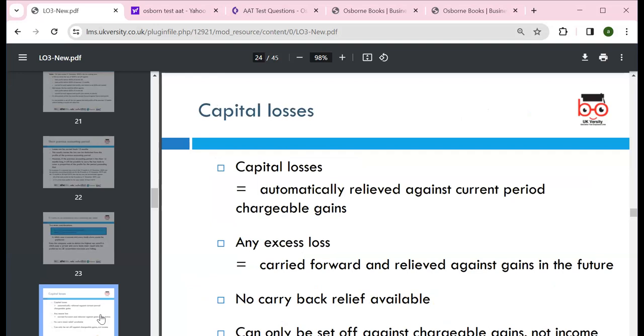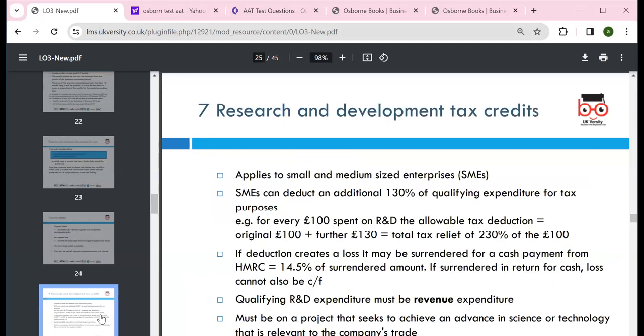Capital losses are automatically relieved against the current period chargeable gain. If we have any excess, we can carry it forward and relieve it against gains in the future, but carry back relief is not available.